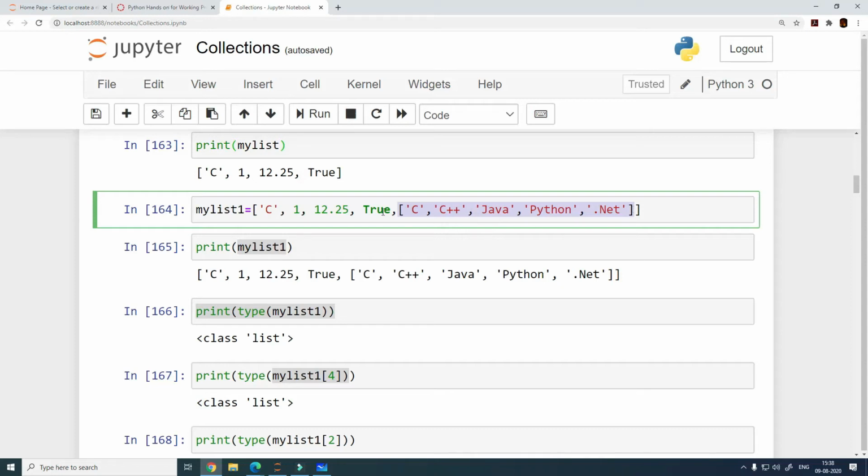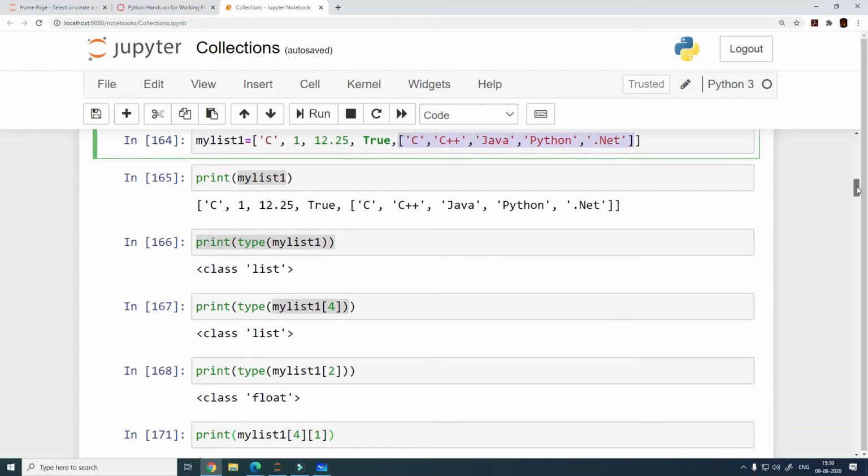Why is that so? Because if you look at this list, how many items does this list have? It has 0, 1, 2, 3 and 4. It has just 4 items. If you get inside this list, then it has further 5 elements. That is a different story. But if you look at my list 1, it only has 5 elements, and this list is going to be considered as one element. This is not going to be considered as 5 different elements. This is one list. A list is a member of another list. So this is going to continue to be considered as a list, right? And that treatment is not going to change.